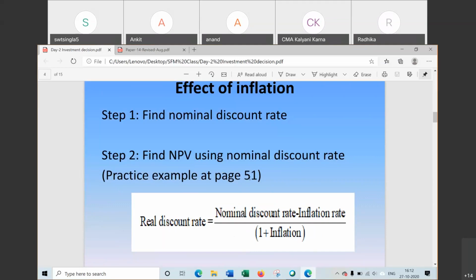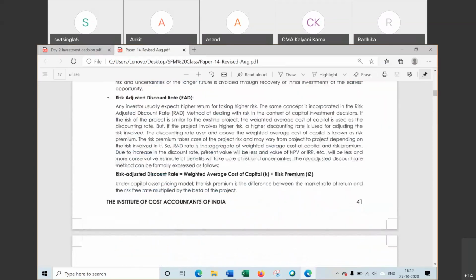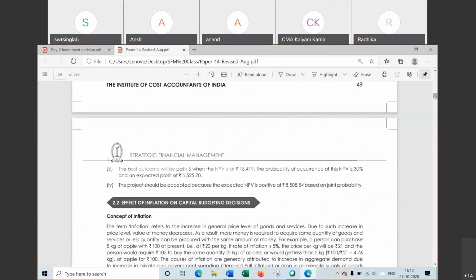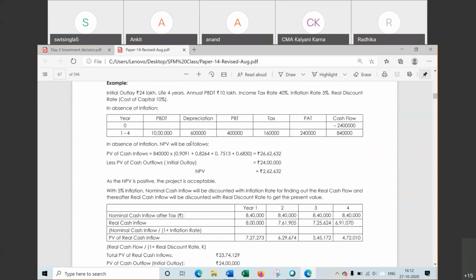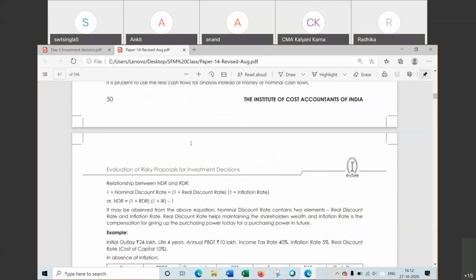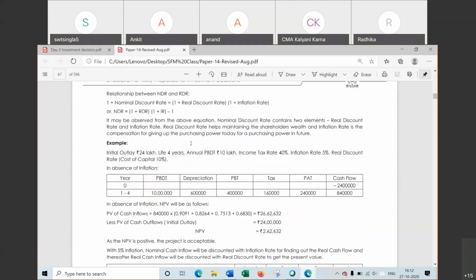With the help of one example, we will see at page number 51. At page 51, this is the question given.